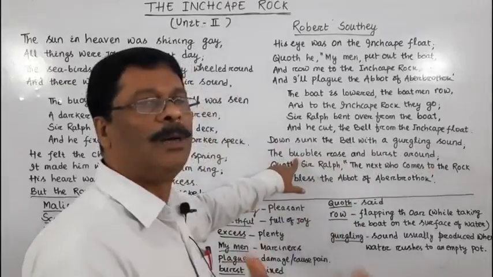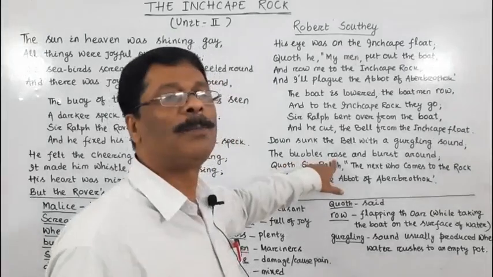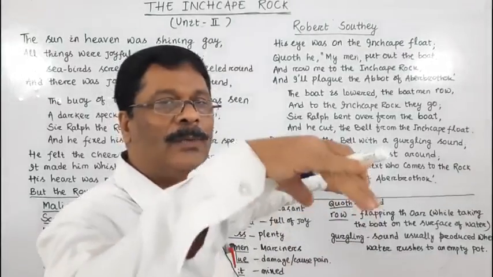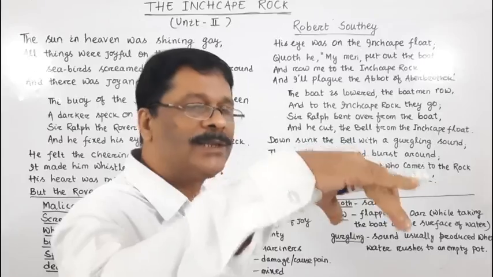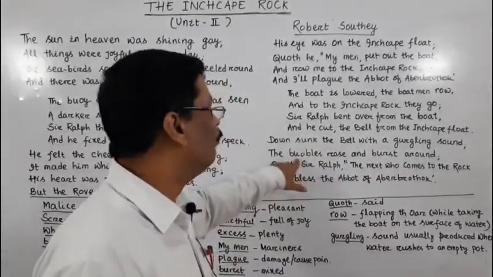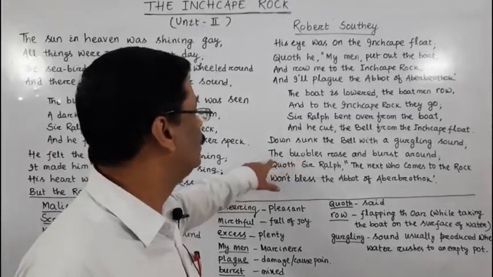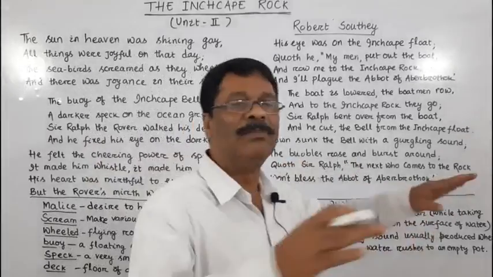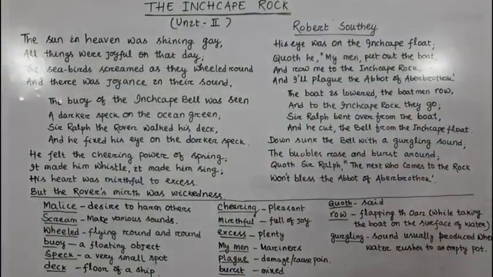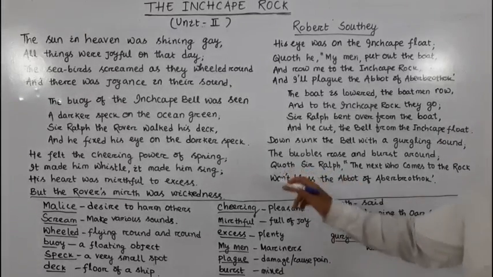The bubbles of water rose, rise in the past tense. When the bell sunk, it produced a gargling sound. At the same time, bubbles could be seen on the surface of the sea water. The bubbles rose and brushed around the sea water. Quoth Sir Ralph. As you know, quoth means said.